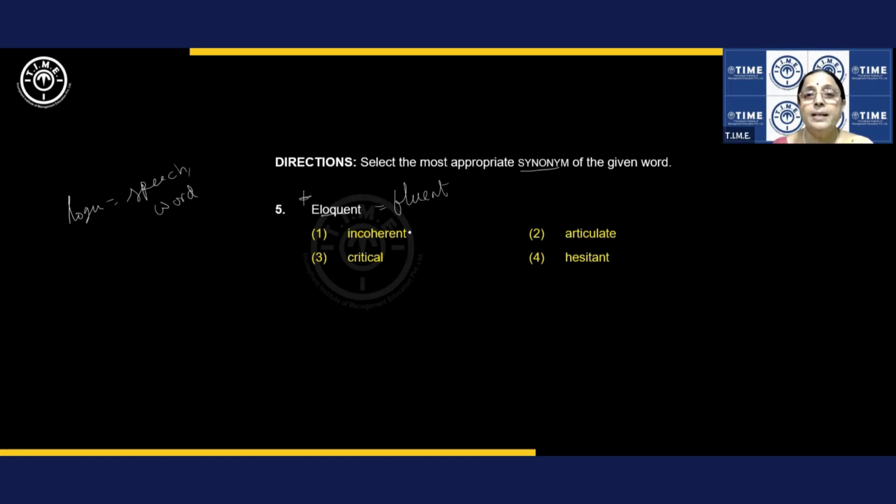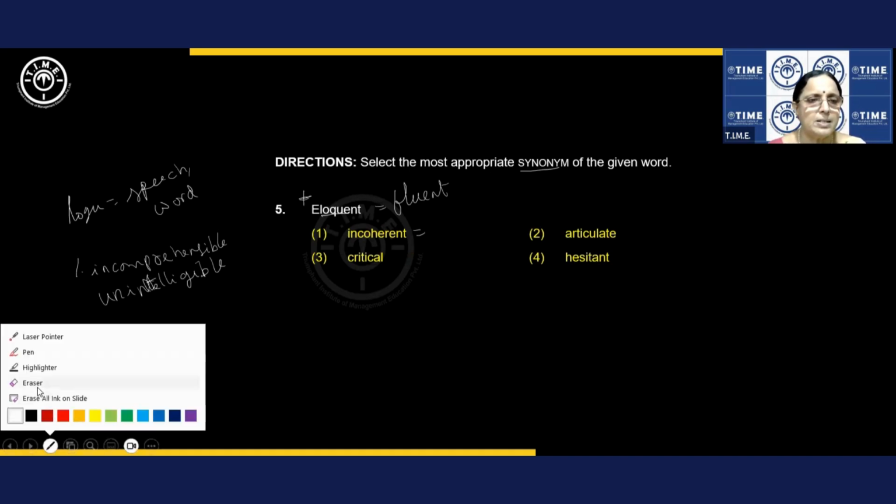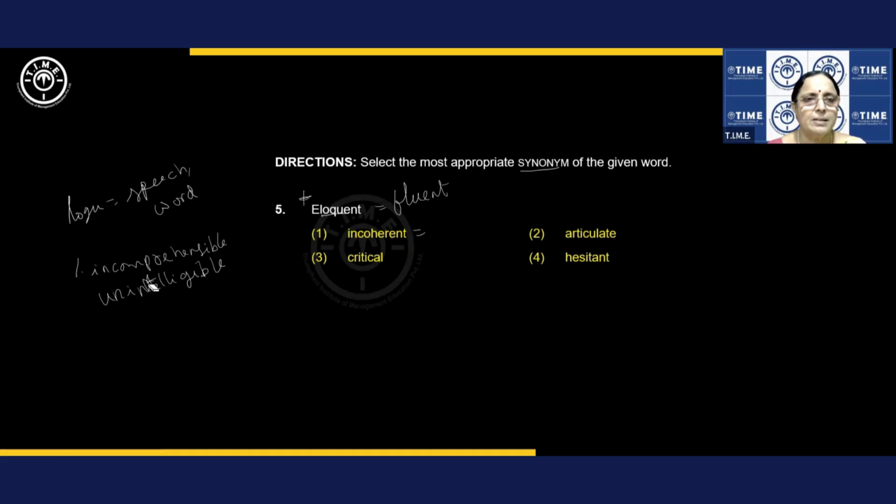All right. Let's see. Incoherent. Incoherent means incomprehensible. Right. Guess the meaning. What is incomprehensible? You know one word here. What is the word? Comprehend is understand. Incomprehensible is what can't be understood. You get the point? Can't be understood. I give you one more word. Unintelligible. Try to take as many words as possible when you are revising or analyzing. Unintelligible is not understandable. You get the point? Okay? Right.